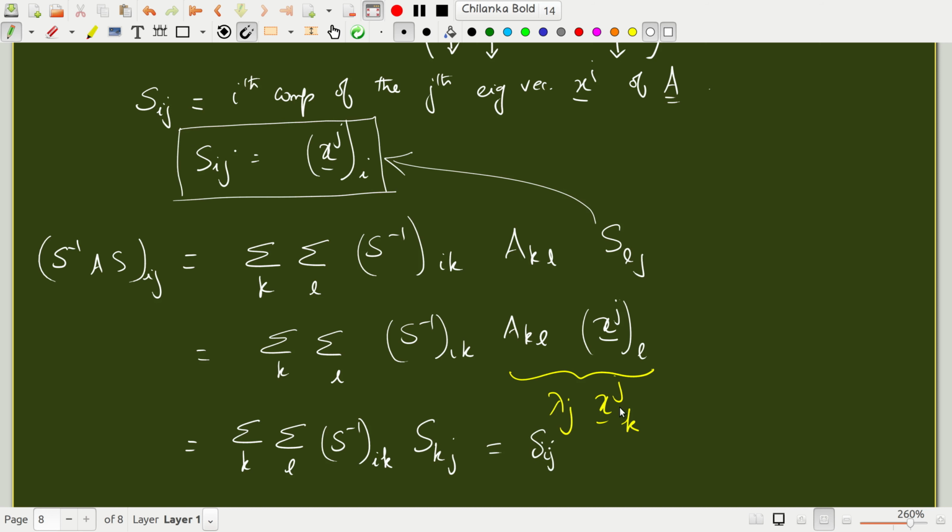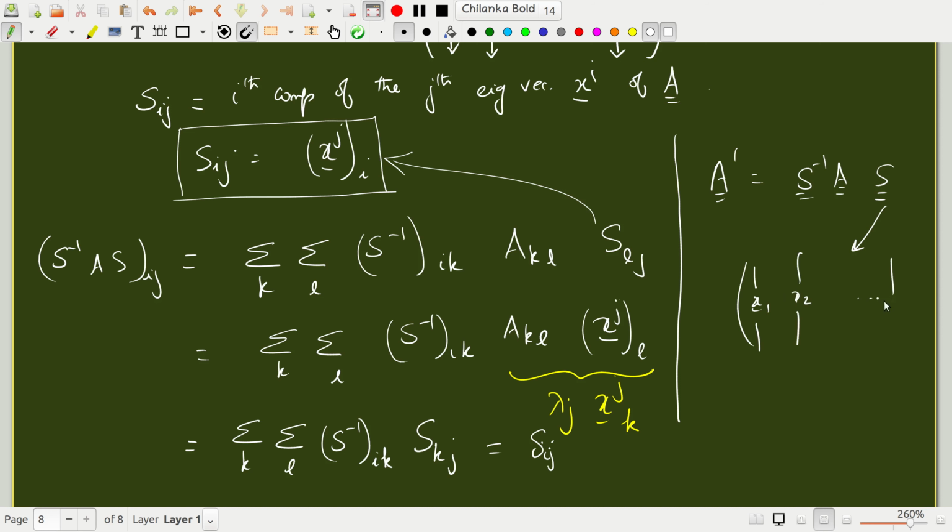Okay, so when I take A prime as S inverse A S and I choose S such that it contains the eigenvectors of A, x1, x2 and so on up to xn, then A prime becomes purely diagonal. I'm sorry, I forgot to write one thing, this lambda j here.